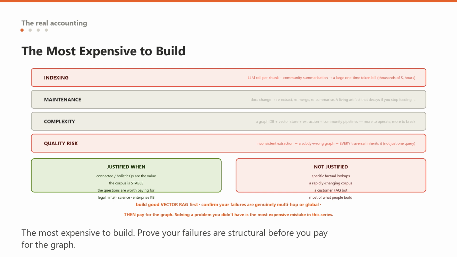And the lesson, one last time: build good vector RAG first. Confirm with real queries that your failures are genuinely multi-hop or global and not just bad chunking, and only then pay to build the graph. Graph RAG solving a problem you did not actually have is the single most expensive mistake in this whole series.